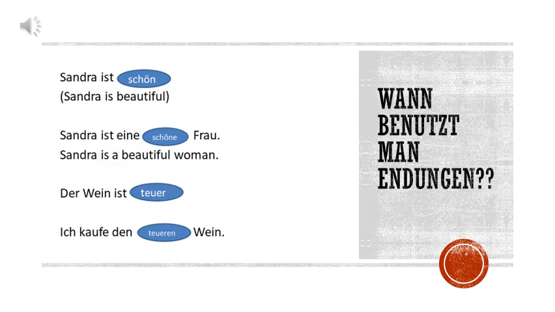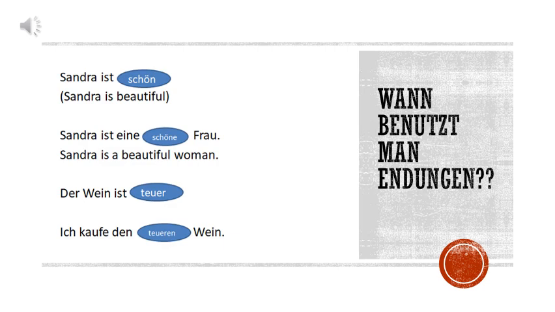So, are you able to understand any difference between these sentences? The first and third sentences are similar. Here, schön and teuer are used as they are, as adjectives. Whereas in the second sentence, an E ending is added after schön. Whereas in the fourth sentence, EN is added after teuer. So now we will understand first when to use these endings.